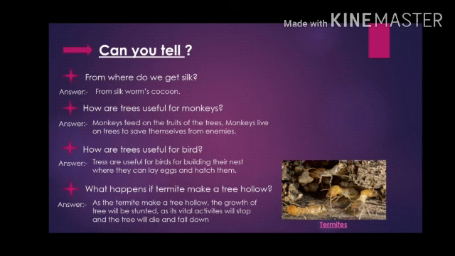As the termites make a tree hollow, the growth of the tree will be stunted as its vital activities will stop, and the tree will die and fall down. Now what do you mean by vital activities? Yes, vital activities means all the important activities that the tree carries out. They will be stopped. And what will happen? The tree will die and one day it will fall down.